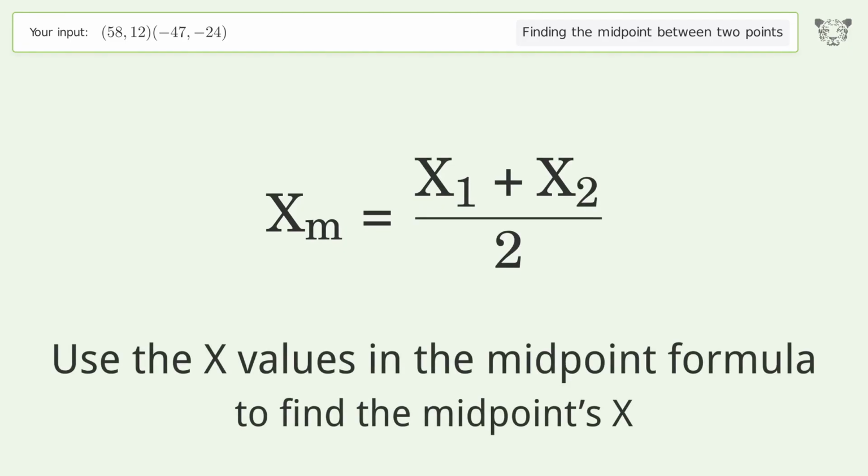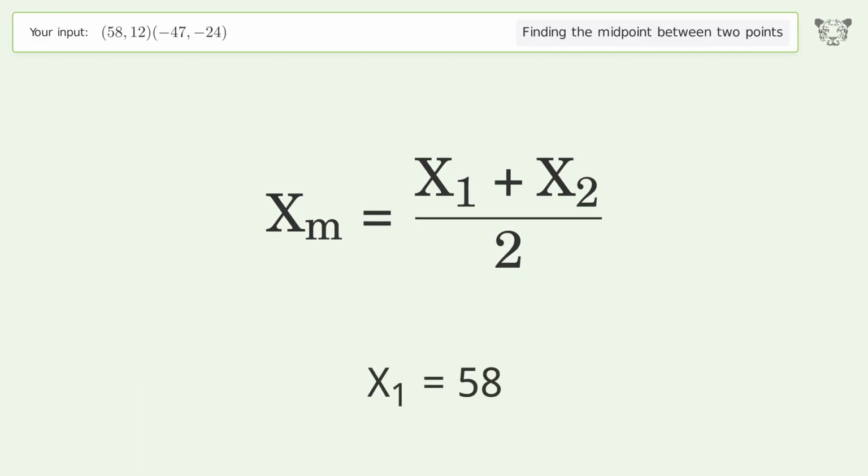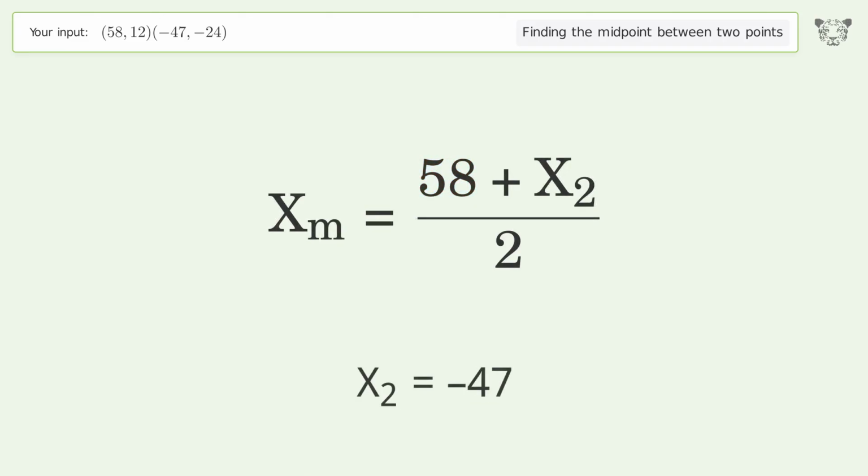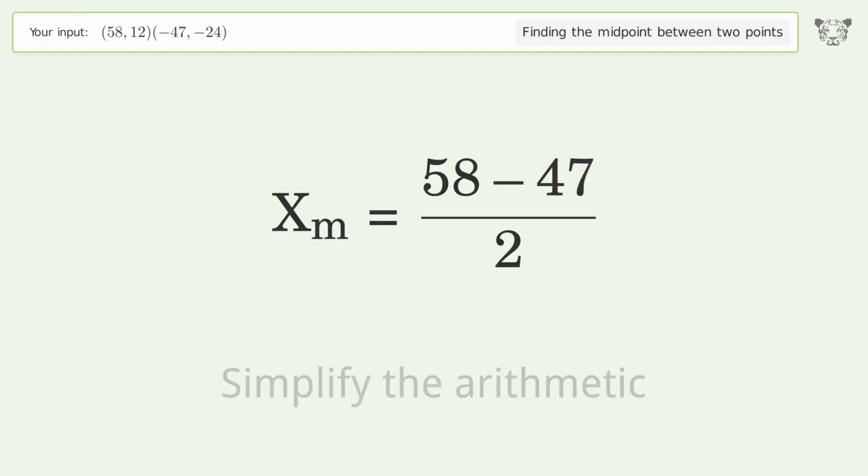Use the x values in the midpoint formula to find the midpoint's x. x1 equals 58. x2 equals -47. Simplify the arithmetic.